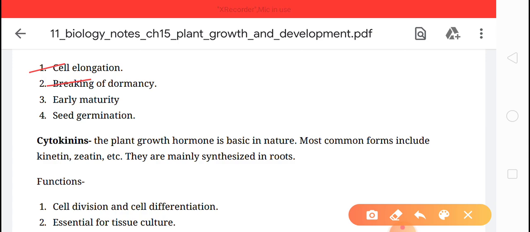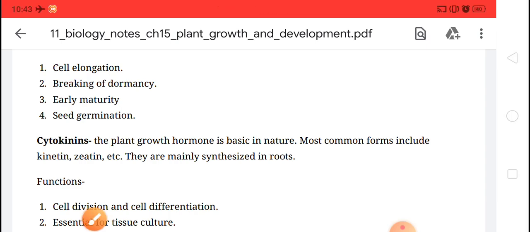The plants will become mature early. And the last one is seed germination. The seeds will germinate. Okay, if the seeds have the PGR gibberellic acid, then they will grow easily and germinate easily.